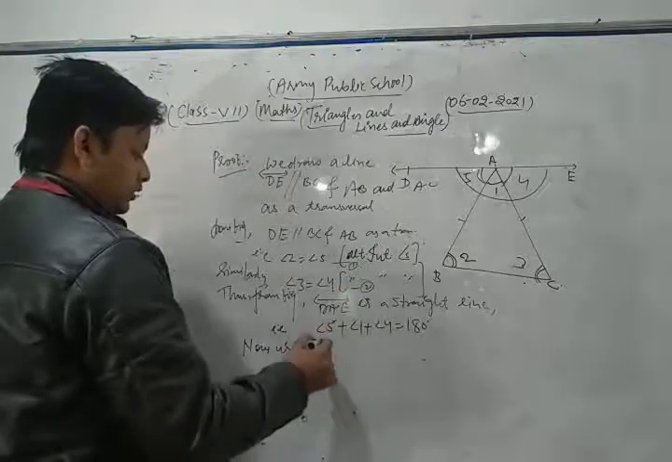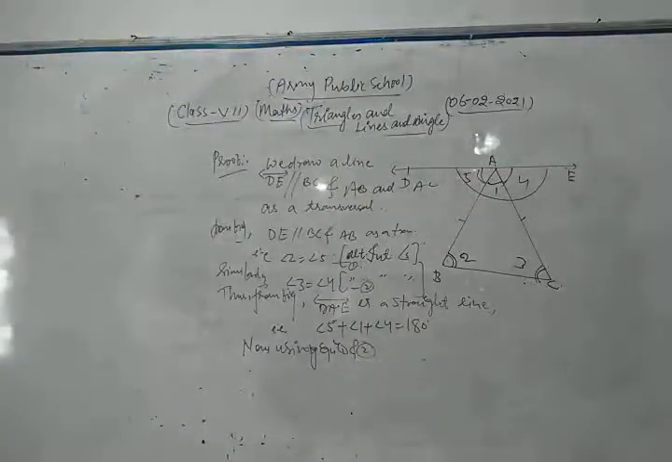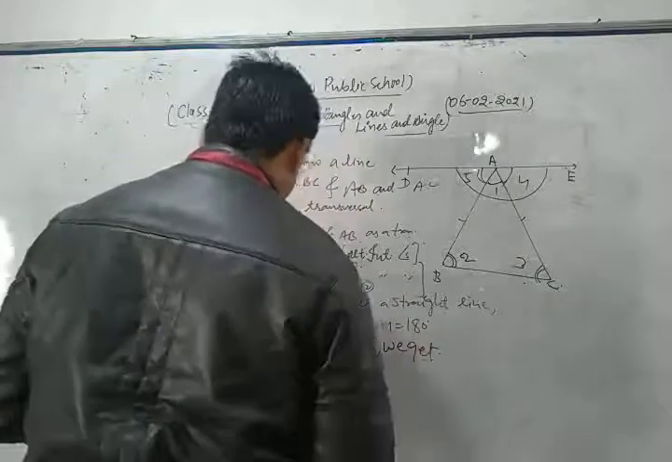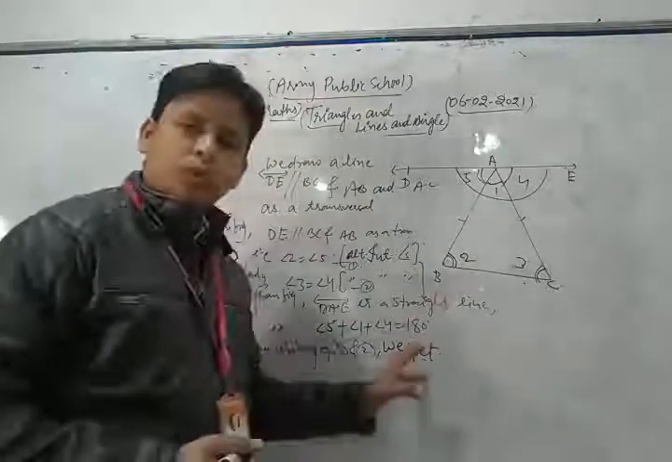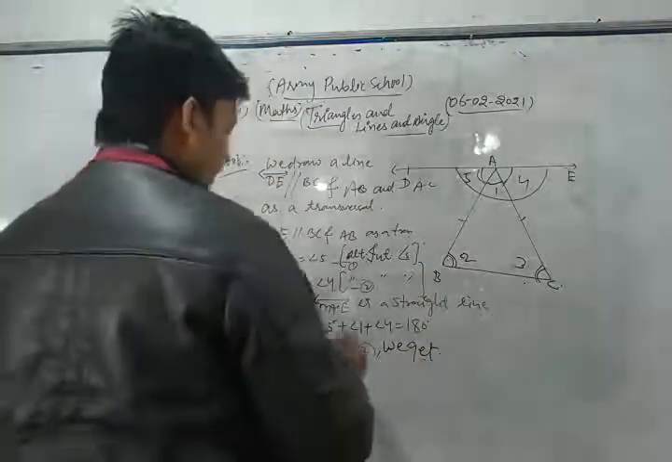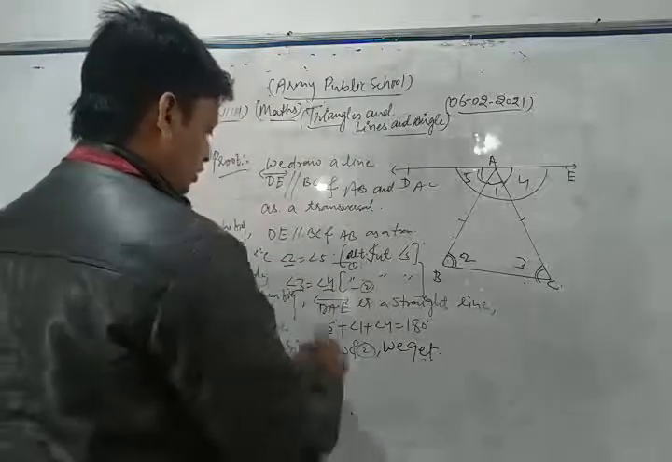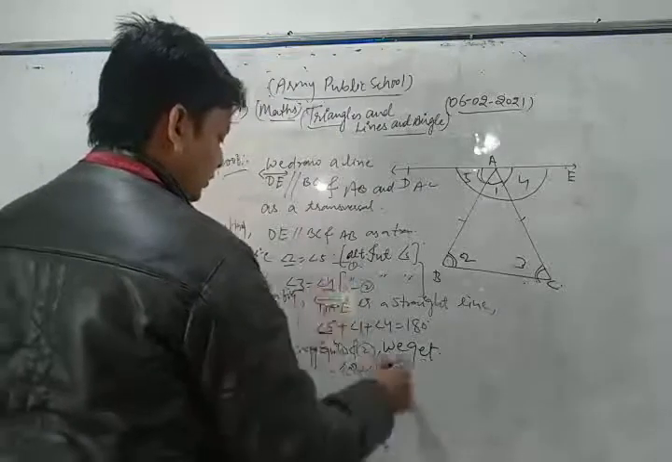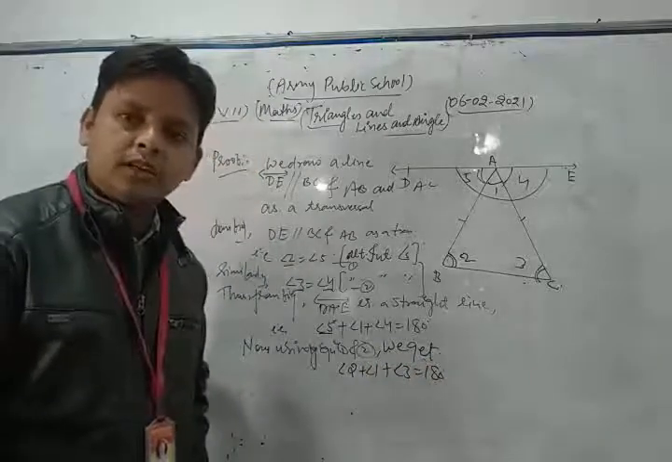Using equation 1 and 2, what do we get? Let's see. We put angle 5 as equal to angle 2 and angle 4 as equal to angle 3. So here, angle 2 plus angle 1 as it is, plus angle 4, which we put as angle 3, is equal to 180 degrees.